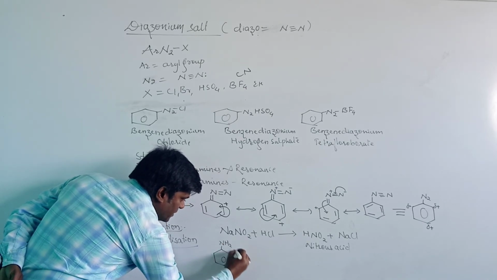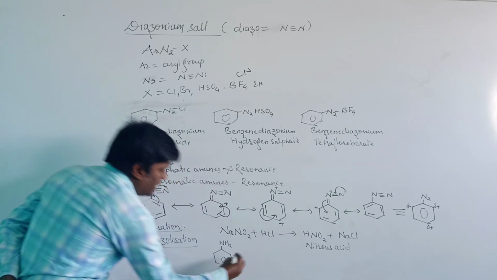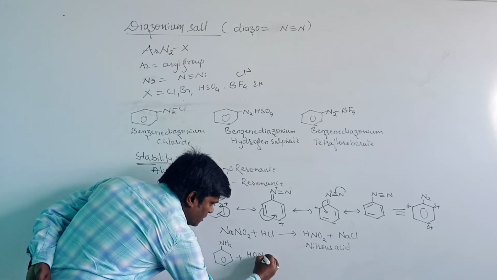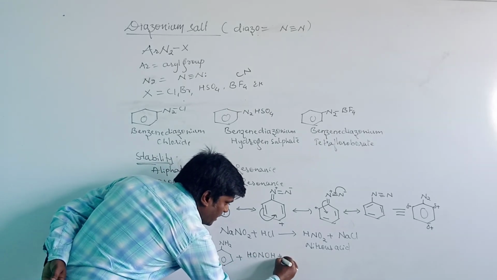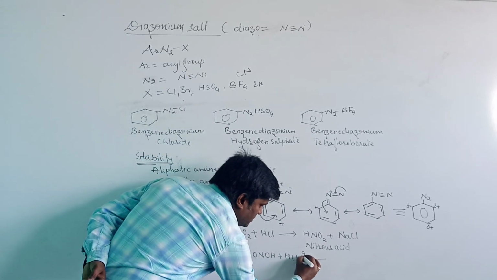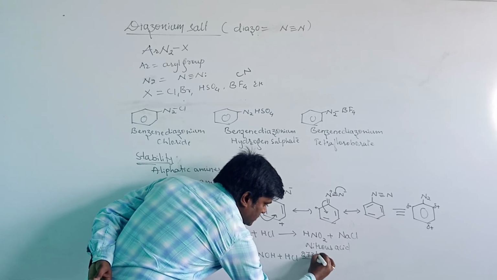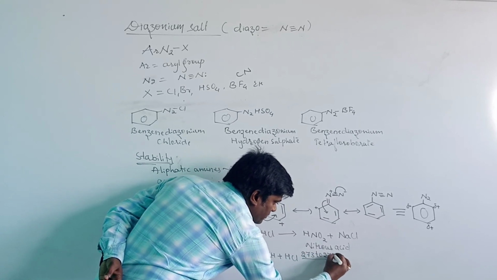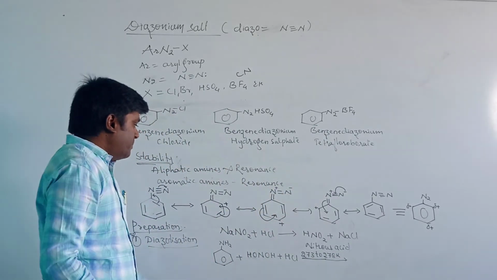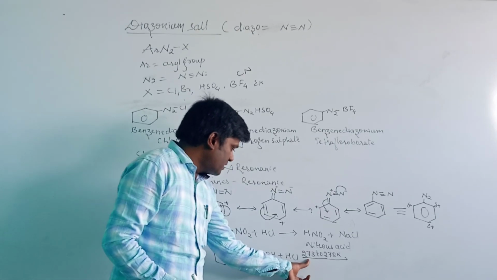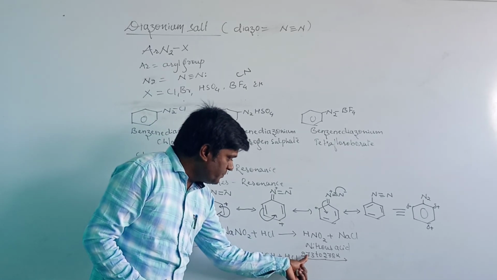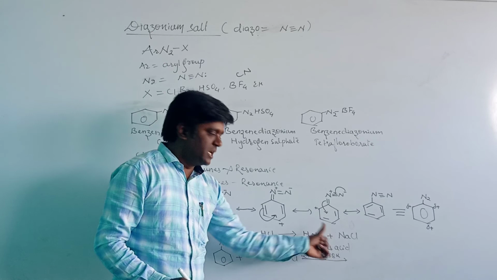When aniline reacts with nitrous acid, HNO2, plus hydrochloric acid at a temperature of 273 to 278 Kelvin. If the temperature is increased, the compound will become unstable. Therefore the temperature is maintained between 273 and 278 Kelvin.